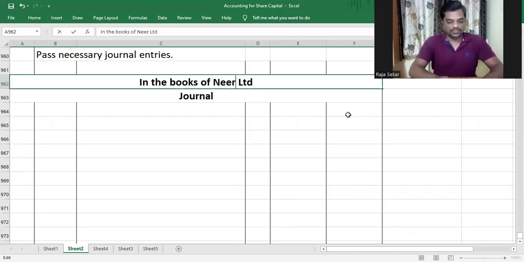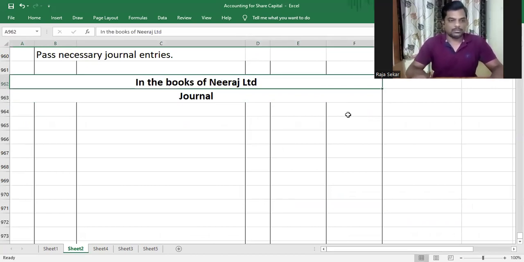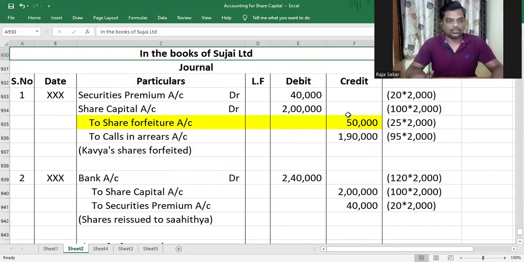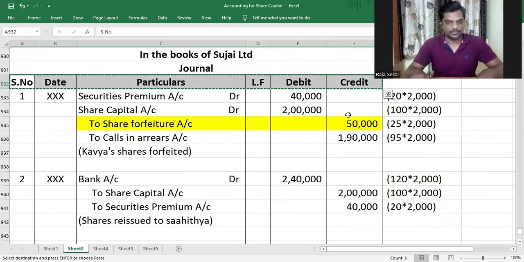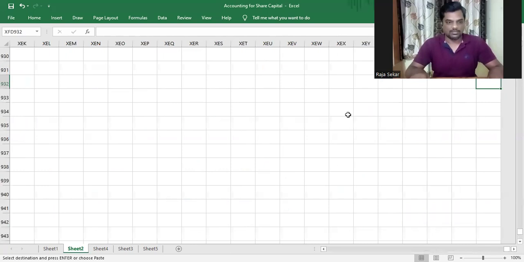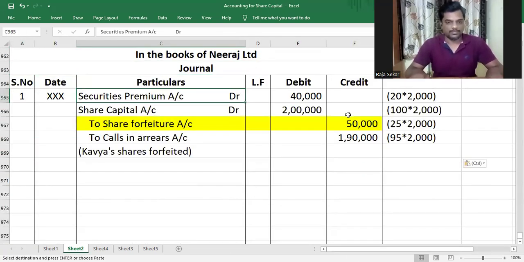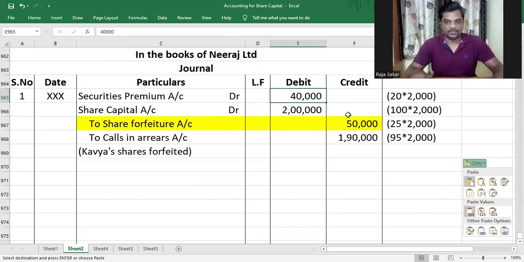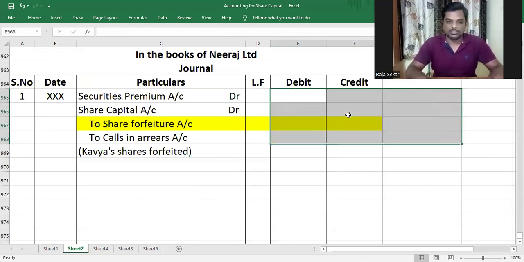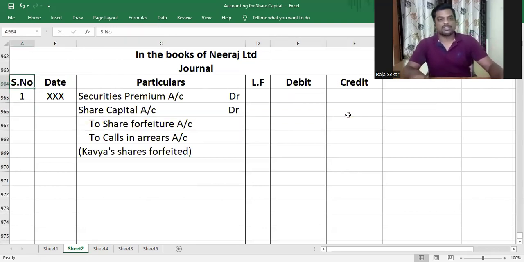So in the books of Neeraj Limited journal, I would rather copy that also from here. I'll copy the whole thing. We'll delete the numbers. We'll change the narration when it happens.